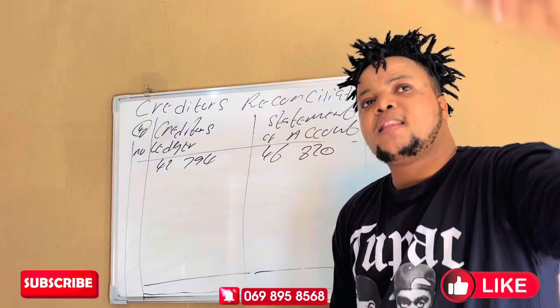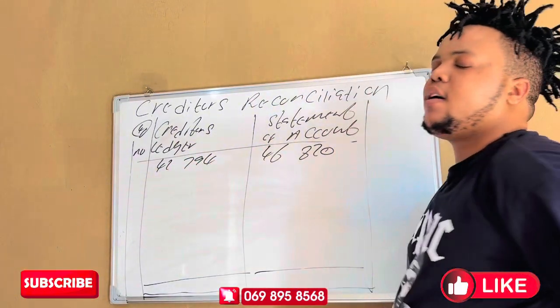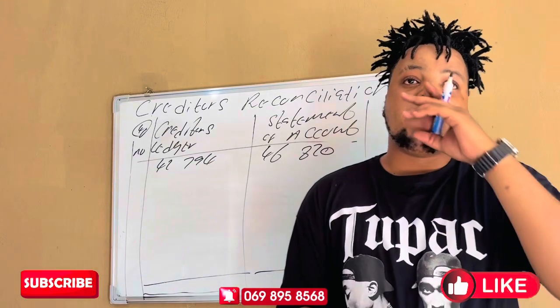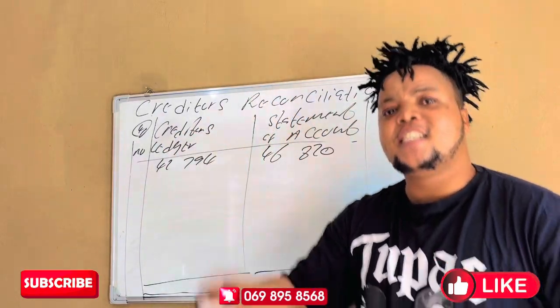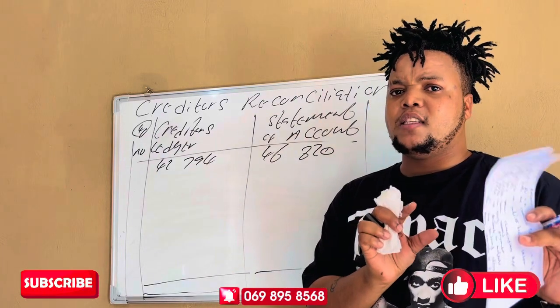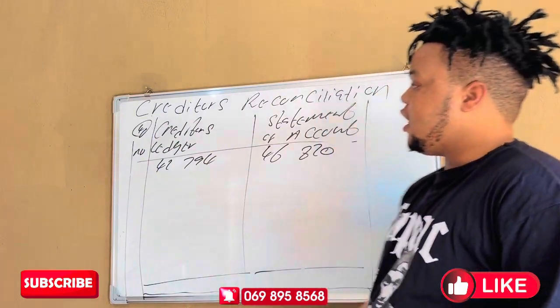But the mistake that Sophia made is that she credited it in our creditors ledger. The supplier gave us the discount, but when she recorded it, she credited the creditors ledger. When you credit the creditors ledger, it simply means that you are increasing it. And now we are given a discount. A discount decreases what? The ledger. So it means that she made a mistake.